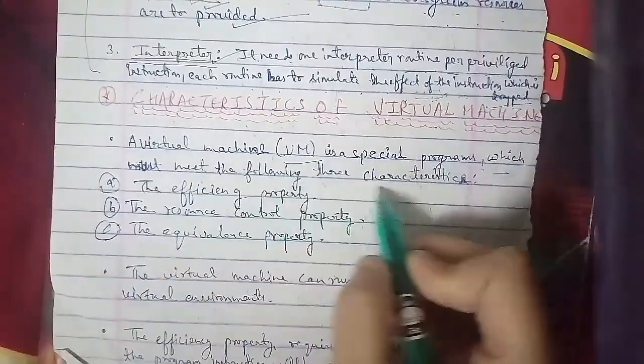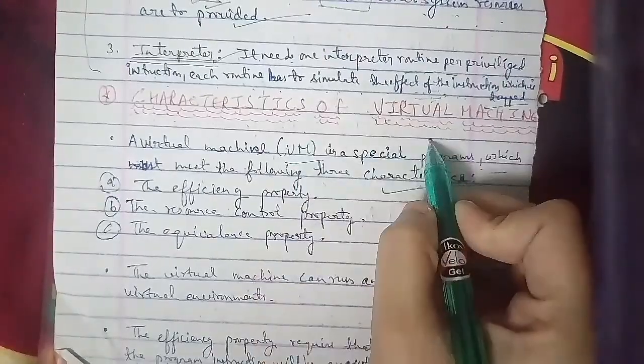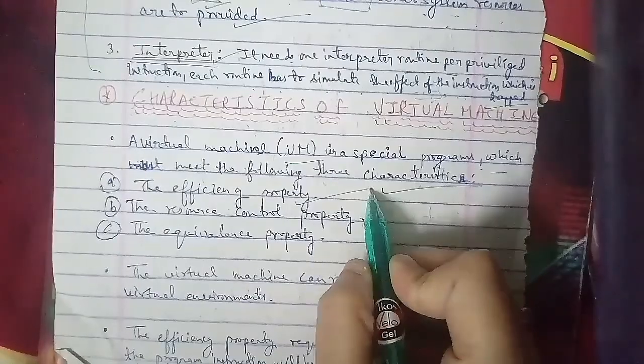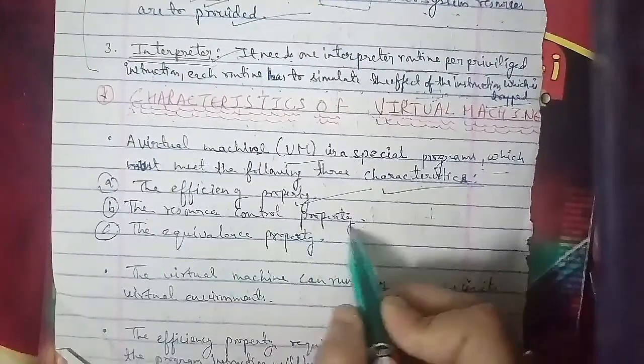Second is the resource control property. Resource control property is also another characteristic of virtualization. And the third is the equivalence property. The equivalence property comes under the virtual machine.